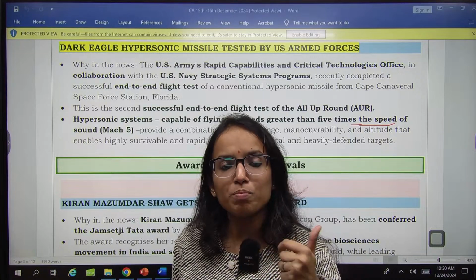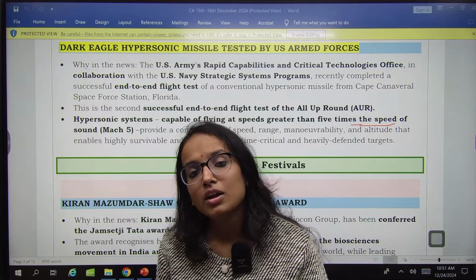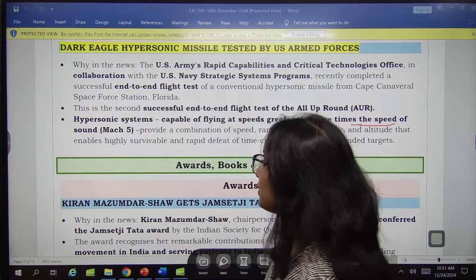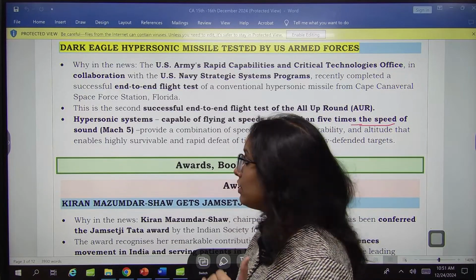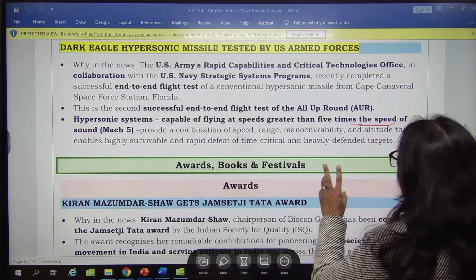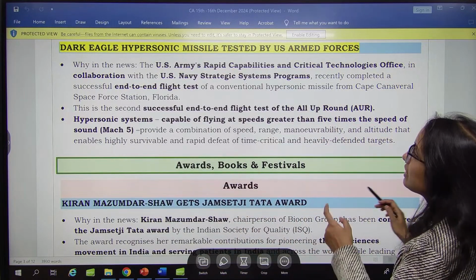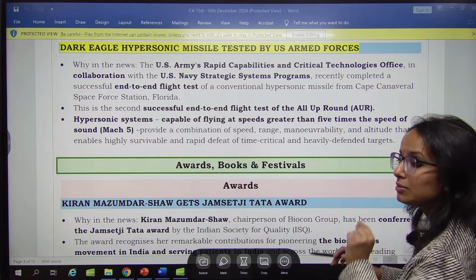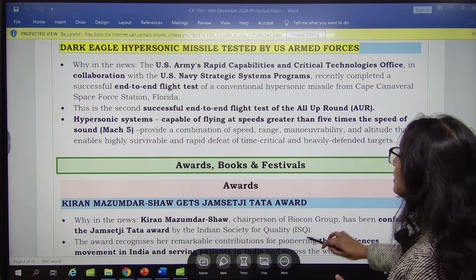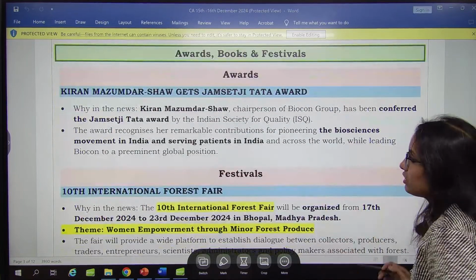Mach is how you measure the speed of these engines. Dark Eagle has recently been tested by the US Armed Forces. Just the name is important, remember that.